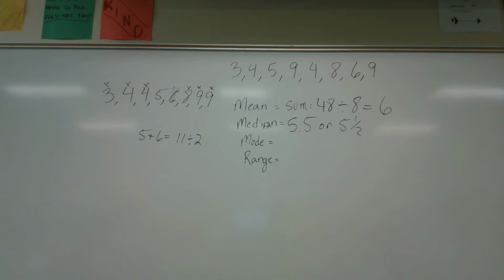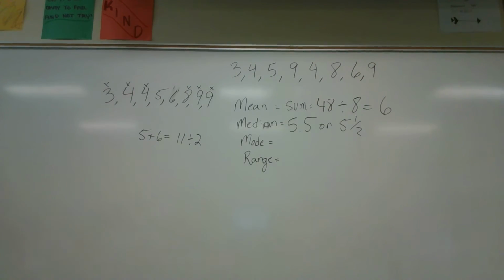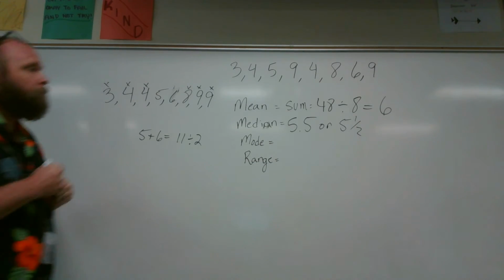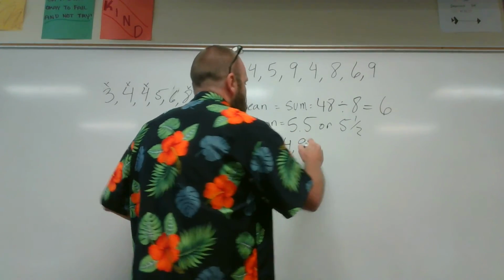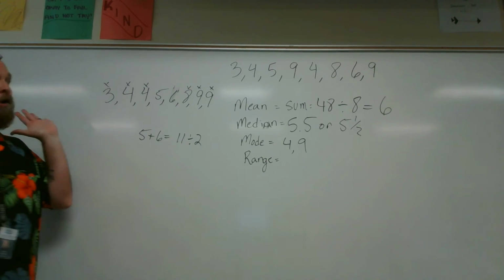What does it say? It says the mode of data is an element that occurs most often. So I look at my piece of data. Is there one that occurs more often than every other one? No. Okay, there are 2. You can have more than one mode, or you can have no mode. So in this case, Caitlin, we have 2 modes. Do you know what they are? 4 and 9, because 4 and 9 both appear twice. If everything appeared the same amount of times, I would have no mode. You can have 1 mode.